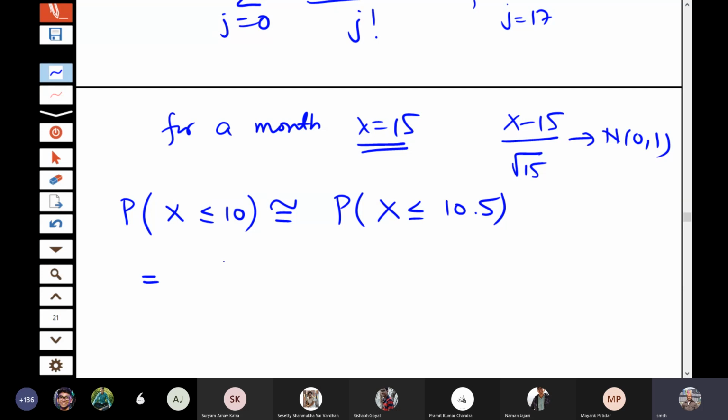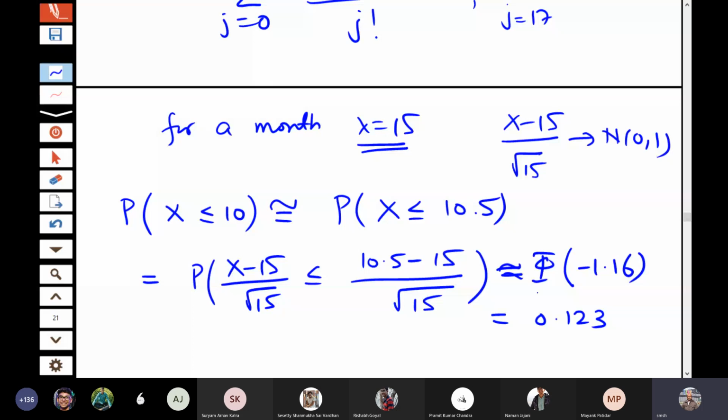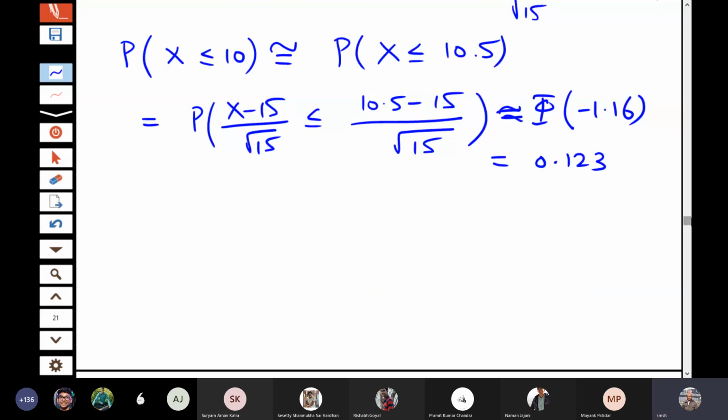So this is the probability that (x minus 15) by root 15 is less than or equal to (10.5 minus 15) by root 15. So that is phi of minus 1.16, which you can easily check from the tables of the normal distribution. It is 0.123. Up to 2 decimal places, this is accurate even if you calculate directly using that e to the power minus 15 formula. So that means this is a very good approximation. Actually, the difference is only 0.005.